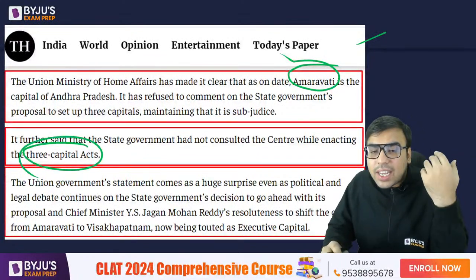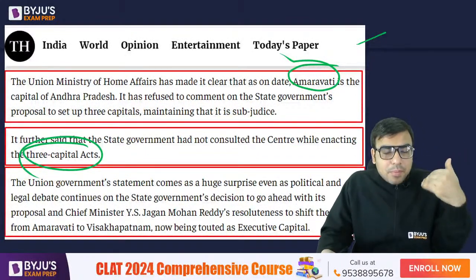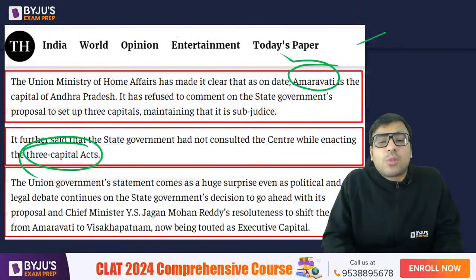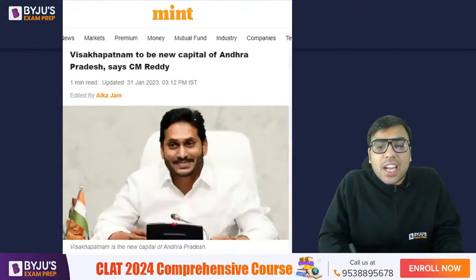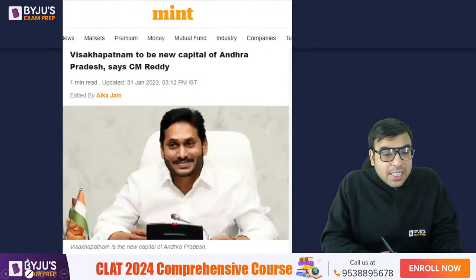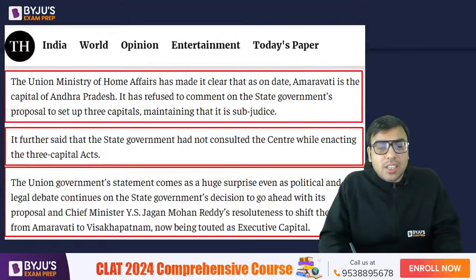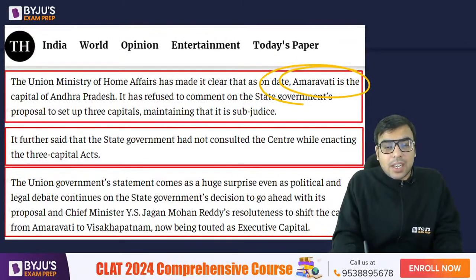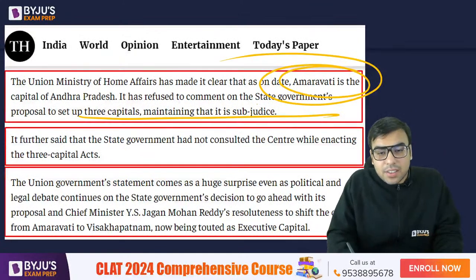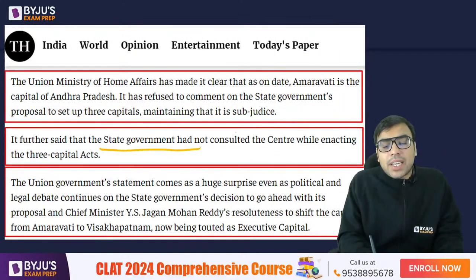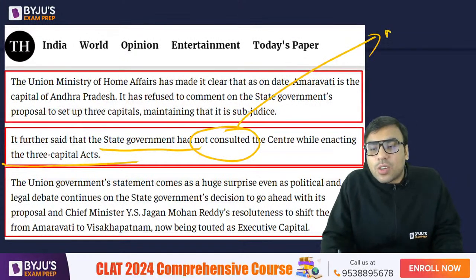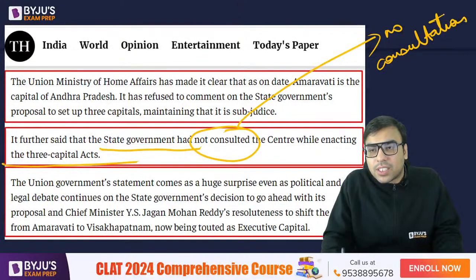Amravati, Kurnool and Visakhapatnam. That proposal has been withdrawn now. Most likely the Chief Minister has said that Visakhapatnam would be the new capital. But let's see, the government has said that up to their knowledge, Amravati is the capital. It is said that the state government did not consult the center while enacting these 3 capitals. So there was no consultation. Okay, so just have an idea about it.